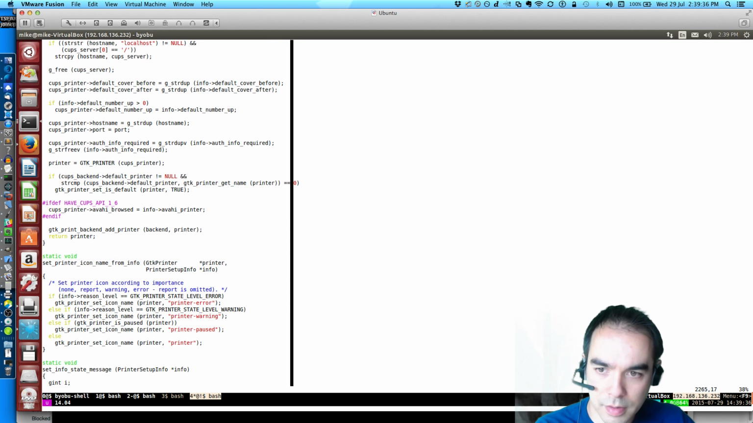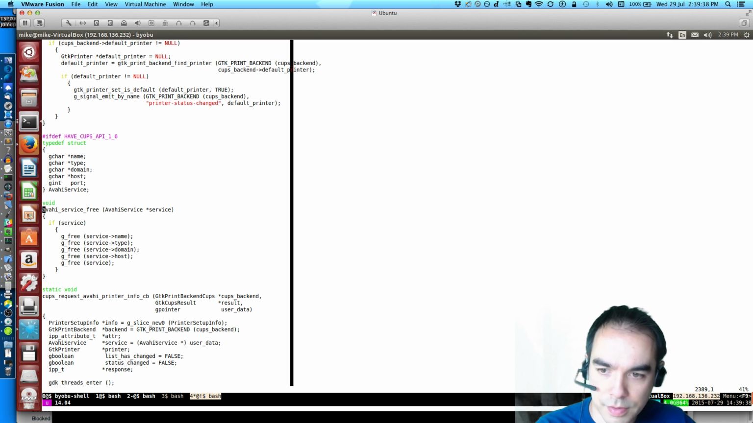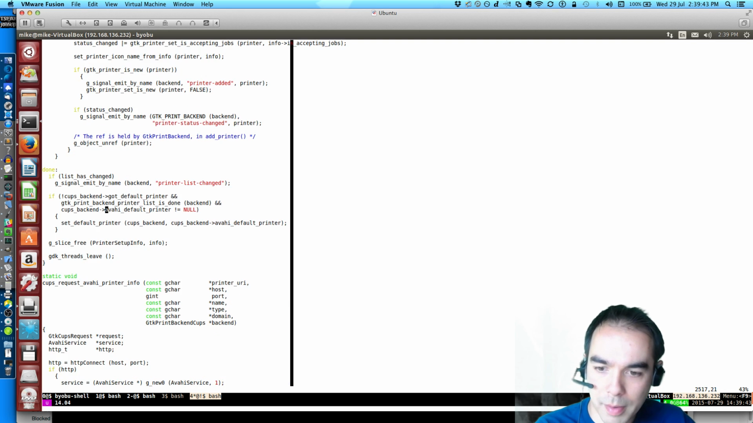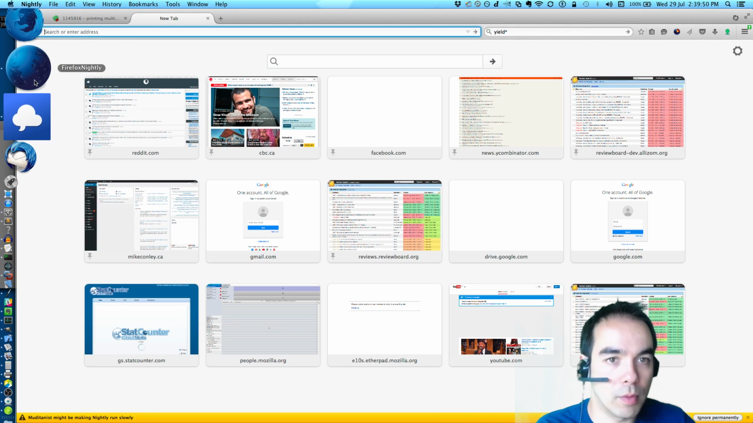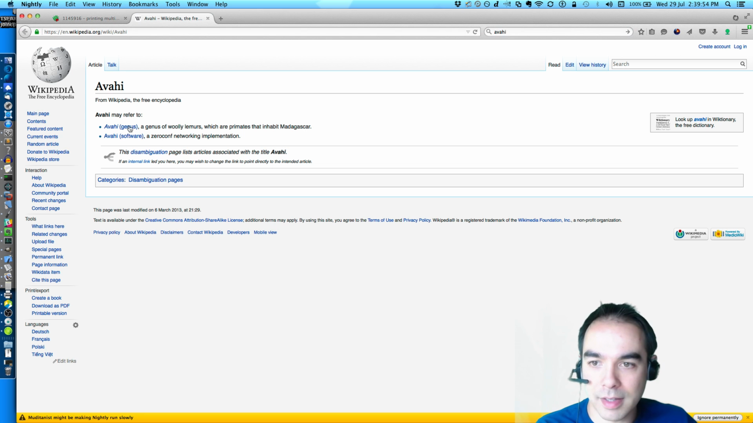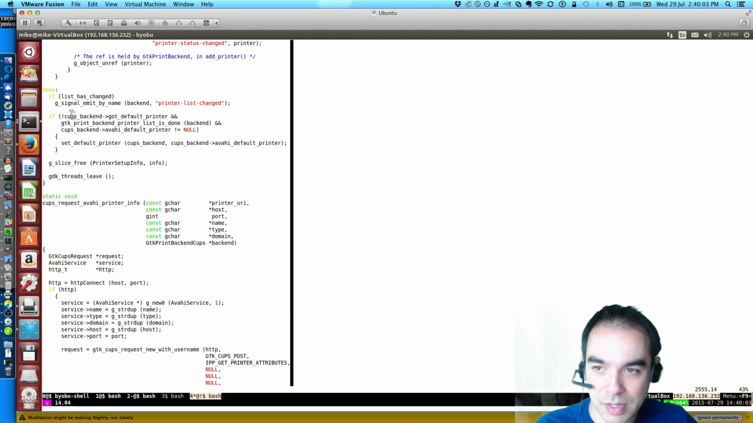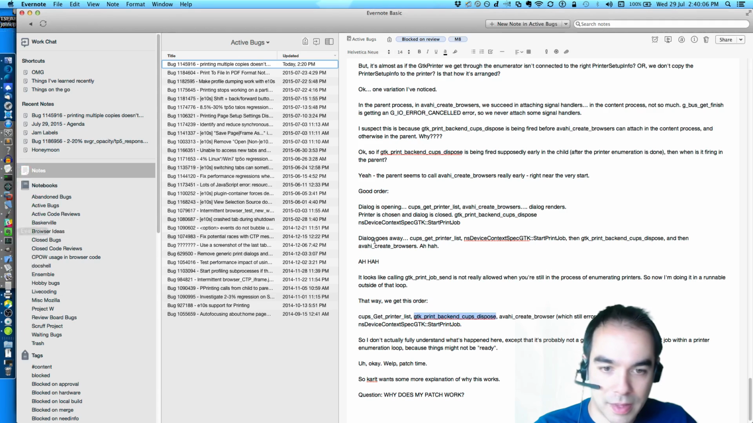Browser. Service free. Why am I looking for Avahi? Because we use Avahi. What the hell is Avahi? Sorry for swearing. What is Avahi? It's been time I learned what Avahi is. A zero-conf networking implementation. Great. So we use this networking thing to get the capabilities of the browser. That's what's going on. And there's this place called Avahi create browser.